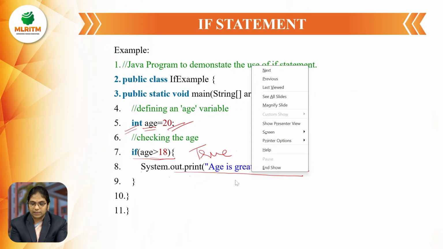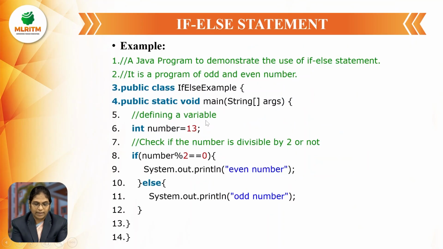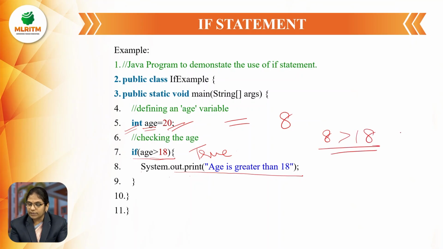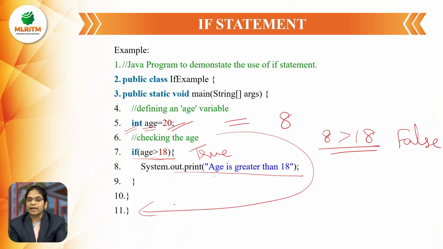Let us imagine I have declared the age value as 8 instead of 20. The next statement checks the condition: is 8 greater than 18? Is the condition true? No, it is false. If the condition is false, then it does not enter the if block, it directly comes out of the block and ends the program. So that is the utilization of the if block.